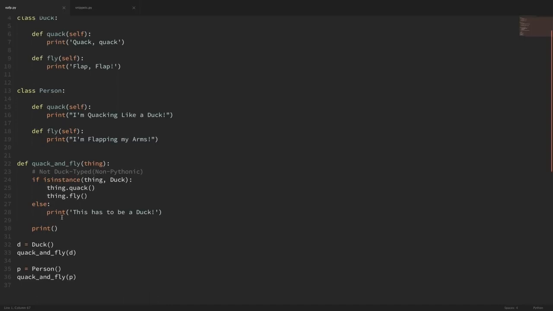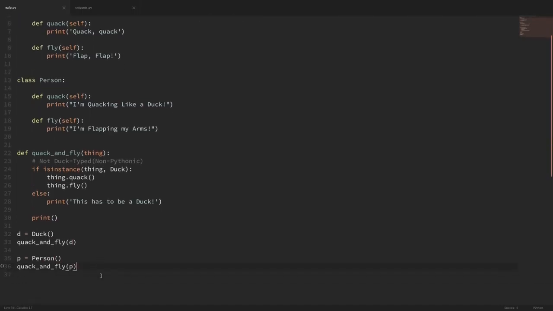You can see down here at the bottom, I'm making an instance of the class duck, and I'm passing that into our function. And then I'm also making an instance of the class person, and I'm passing that into our function also. So first, let's take a look at something that is not duck typed. This is non-Pythonic.